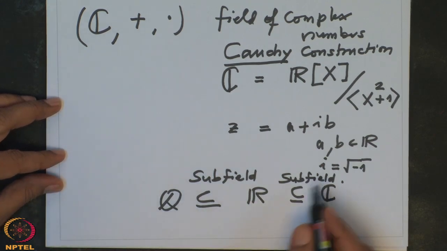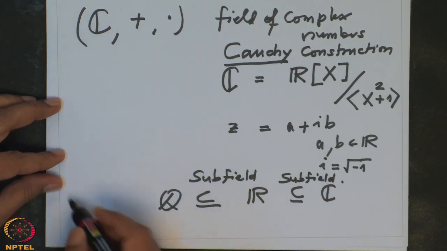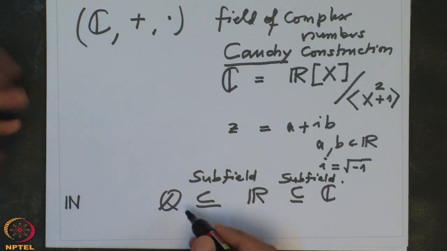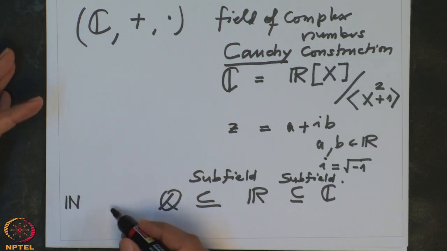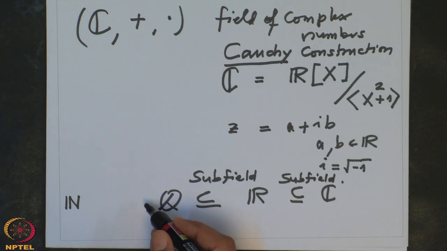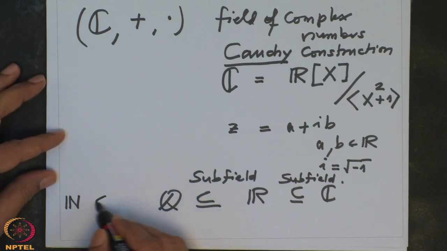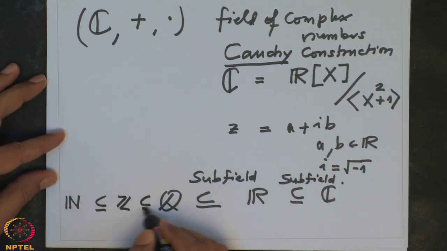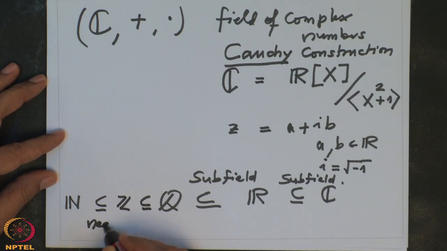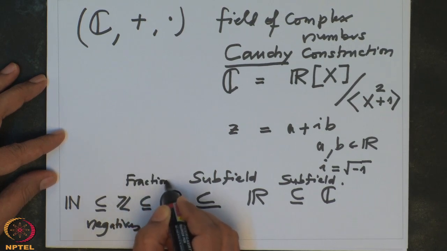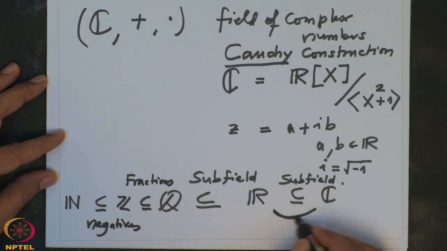In this hierarchy, up to Q, the definition of Q from natural numbers is not too bad. It is an algebraic definition only, because from N to Z you provide negative numbers, and from Z to Q you provide fractions. So here you provide negatives and here you provide fractions, and this is also not so bad. This is also easy.